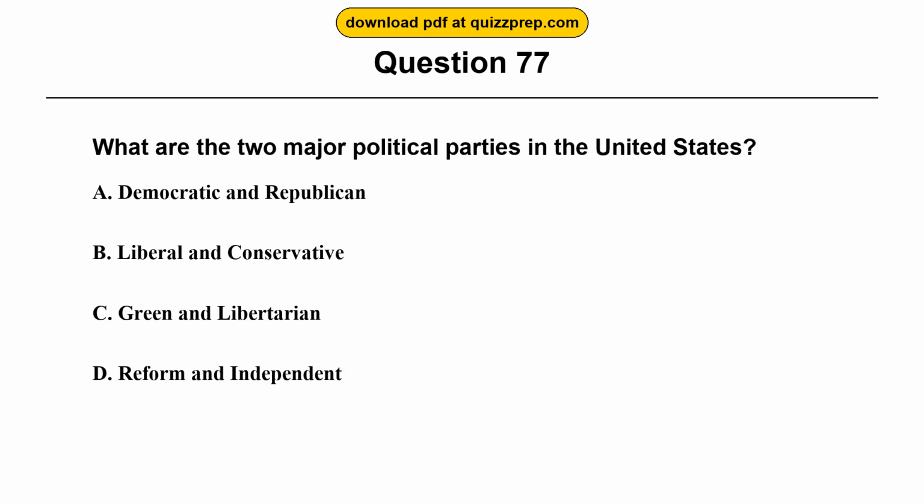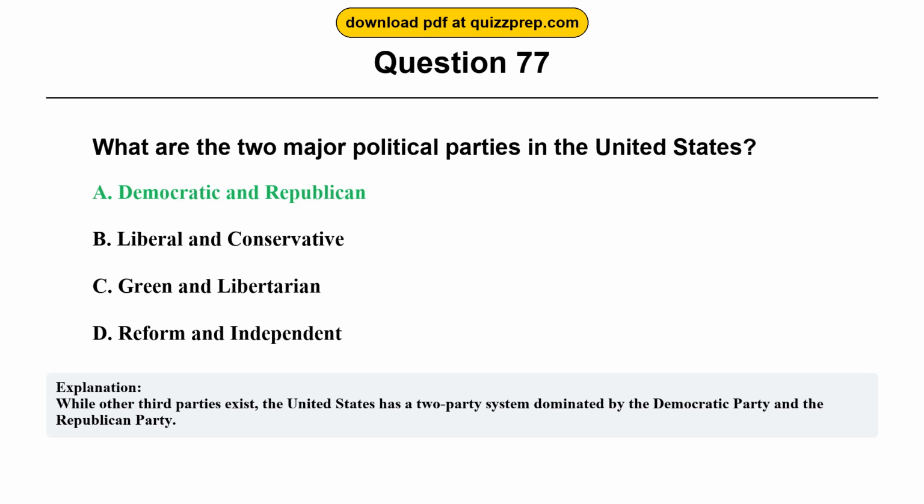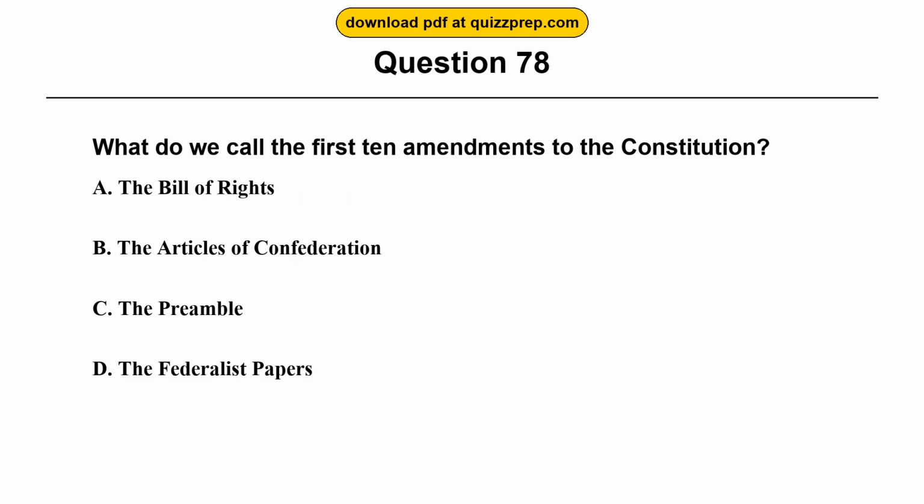Question 77. What are the two major political parties in the United States? Option A. Democratic and Republican. Option B. Liberal and Conservative. Option C. Green and Libertarian. Option D. Reform and Independent. The correct answer is option A. Democratic and Republican. While other third parties exist, the United States has a two-party system dominated by the Democratic Party and the Republican Party.